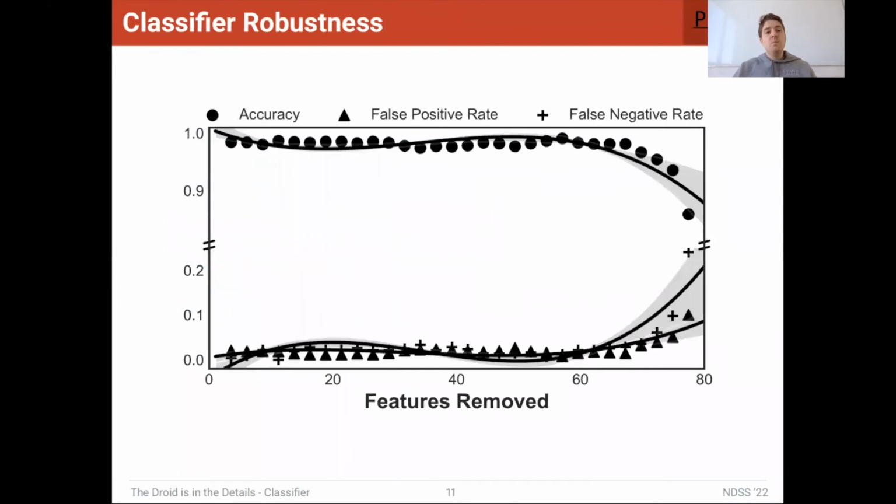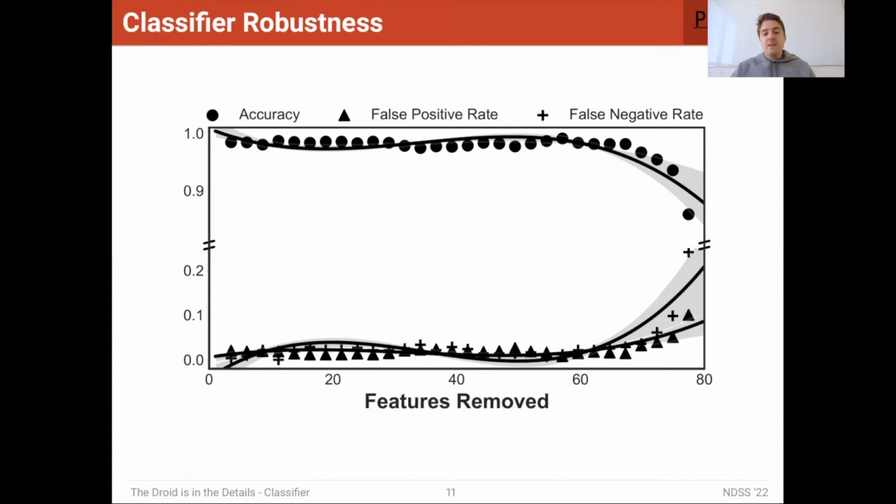We also look at the robustness of our classifier. We wanted to make sure that a sandbox provider can't simply patch the first 5 most important artifacts and completely bypass our classifier. So what we did is we ranked all of our features by their importance to our classifier and iteratively removed the most important one, retrained and retested.